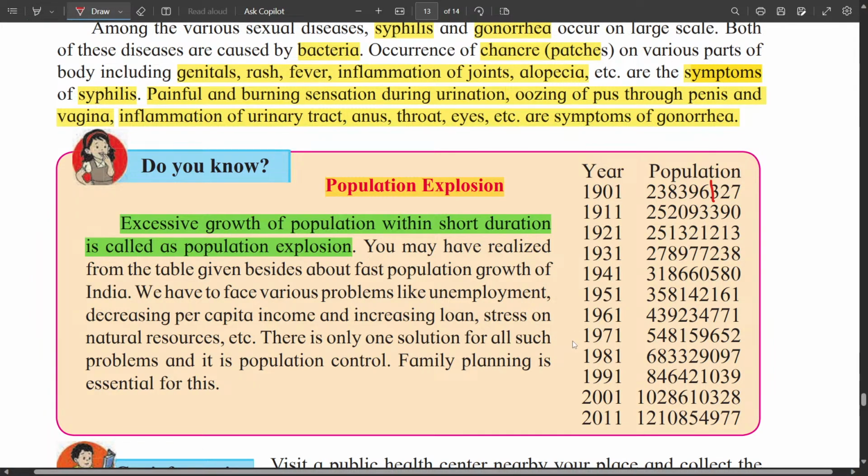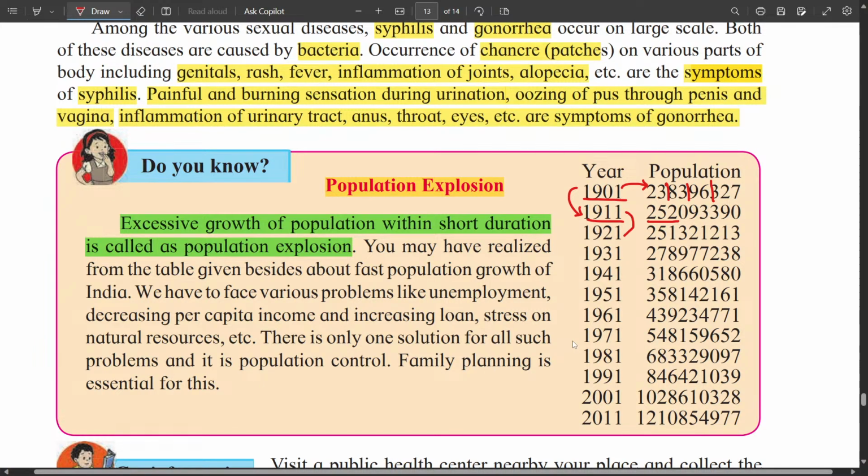If you look at these figures, the population of India was around 24 crore in 1901, and it increased to 25 crores. So a change of some 1 crore and a few lakhs happened from 1901 to 1911.